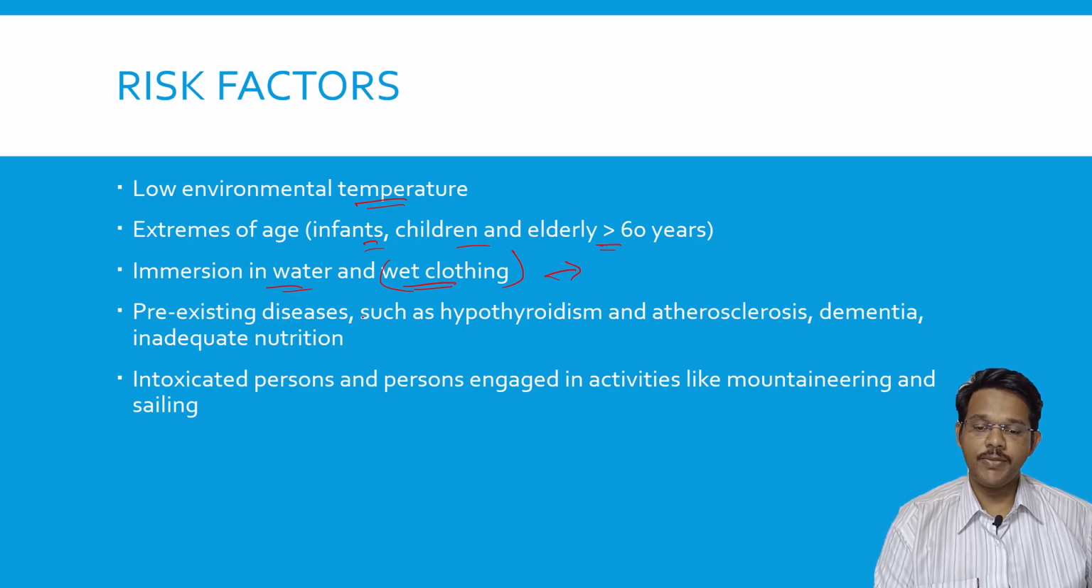If the person wears wet clothing for a prolonged period of time, it may cause hypothermic conditions. If the person has some pre-existing disease such as hypothyroidism, atherosclerosis, dementia, or inadequate nutrition, where there is a decrease in body fat, they all pose a risk for hypothermic conditions. If the person is intoxicated, mainly because he drinks a lot of alcohol, which causes increased perspiration and decreased body temperature, and he is exposed to cold, it may exaggerate the hypothermia. Persons engaged in activities like mountaineering or sailing are more prone to hypothermia if they are exposed to environmental conditions where there is a decrease in temperature.